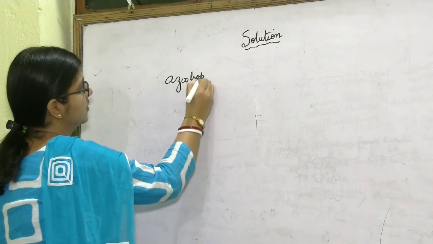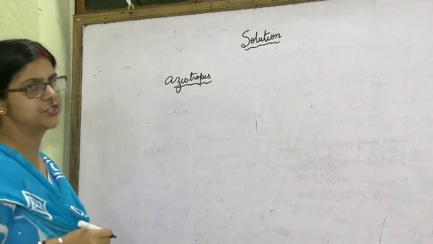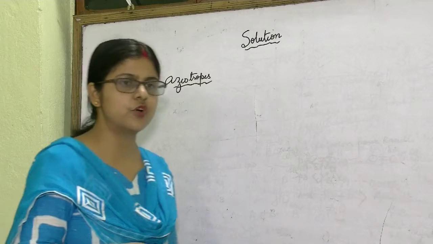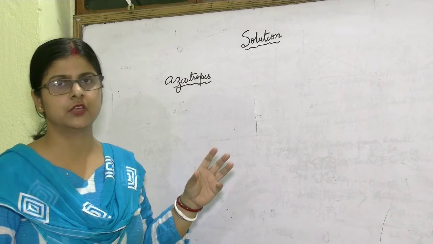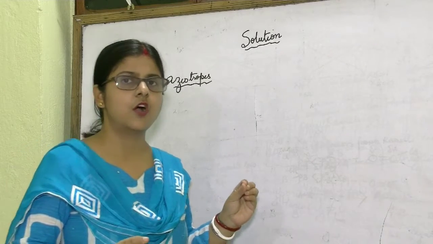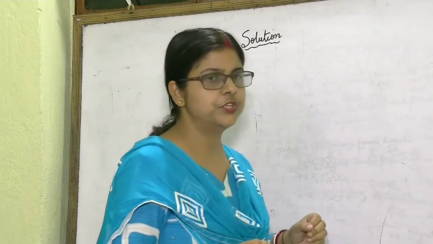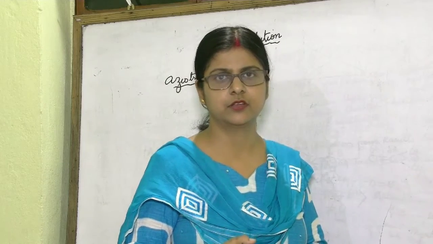What is an azeotrope, or what is an azeotropic mixture? An azeotropic mixture is a mixture of two components which boils at constant temperature.